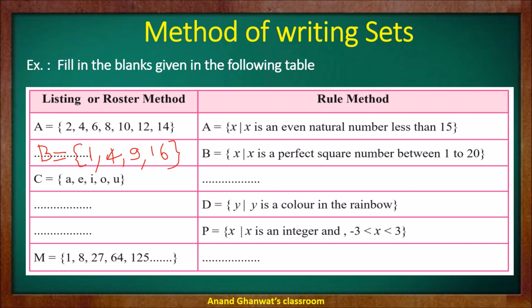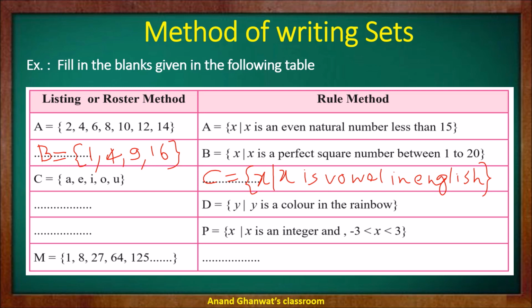Now C is equal to a, e, i, o, u. Can you hear a, e, i, o, u? What are a, e, i, o, u? Yes, these are the vowels in the English language. Therefore we can write this set by the rule method. C is the set of the element x such that x is a vowel in English.